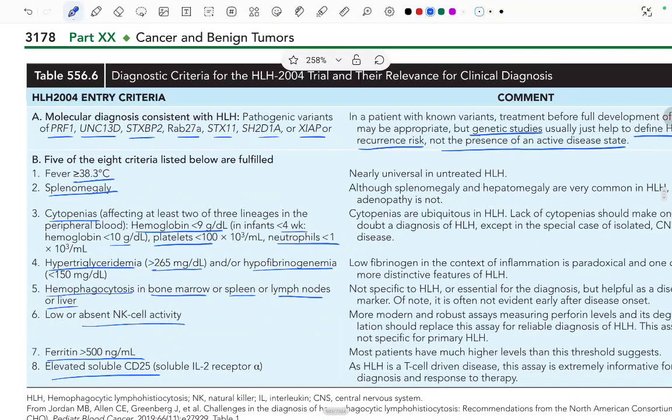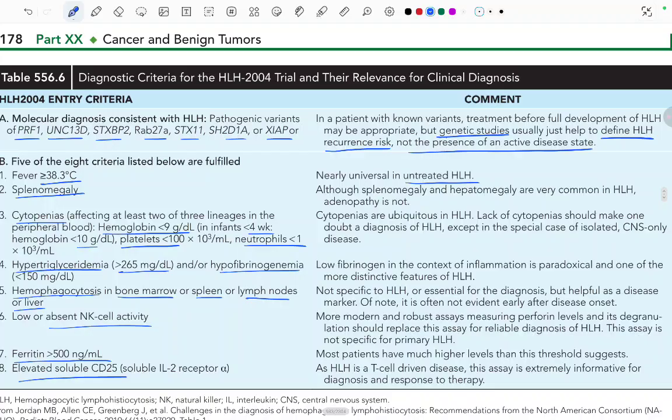So this is nearly universal in untreated HLH. Fever, splenomegaly, and hepatomegaly are very common in HLH. Adenopathy is not. Cytopenias are ubiquitous in HLH. Lack of cytopenia should make one doubt a diagnosis of HLH, except in special cases of isolated CNS disease only.